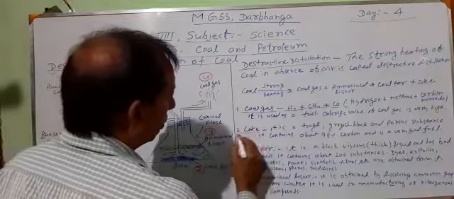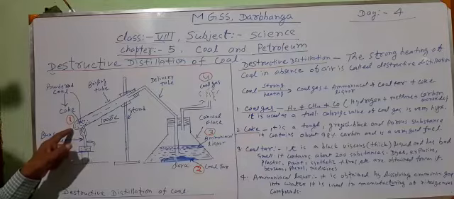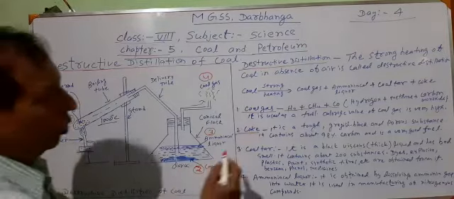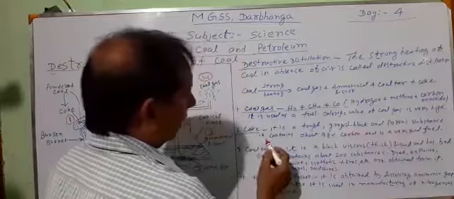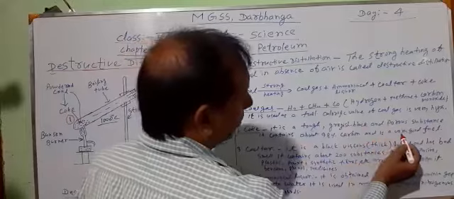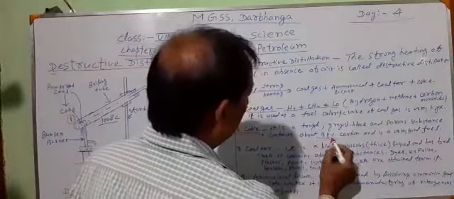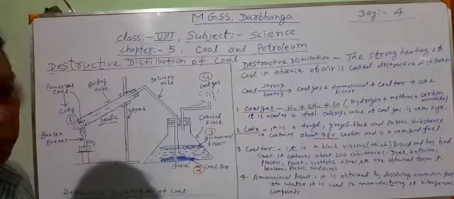Second thing is coke. Coke is obtained at the last, in the boiling tube. Coke is a tough, greenish black and porous substance. It contains about 98% carbon and is a very good fuel. Even anthracite does not contain 98% carbon.